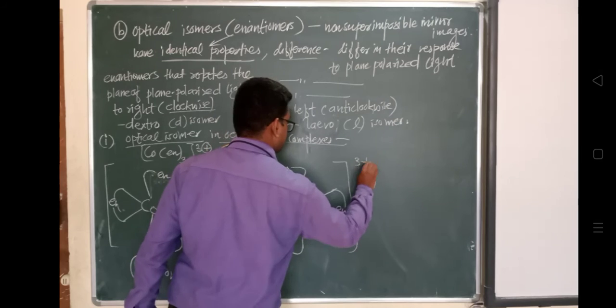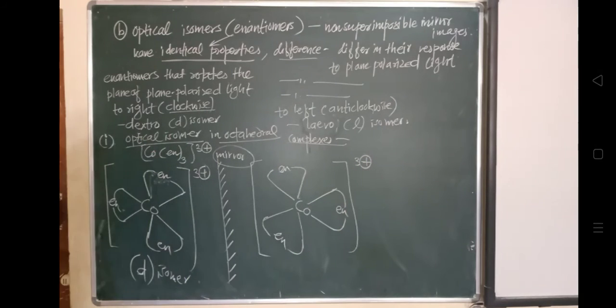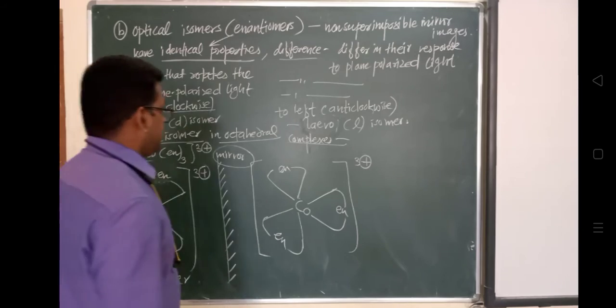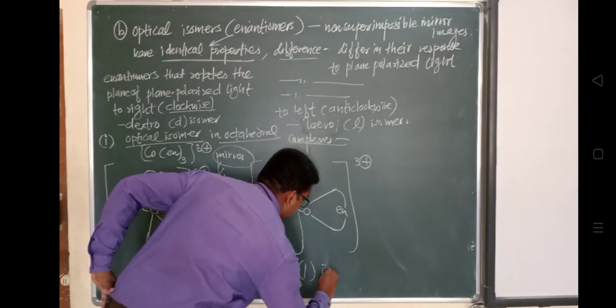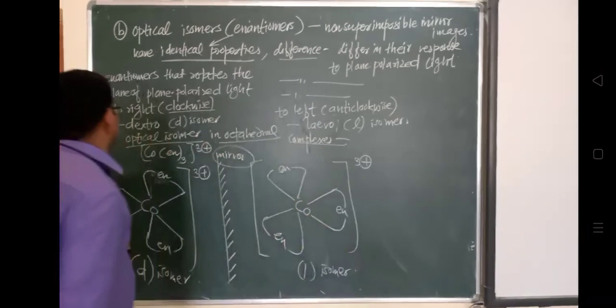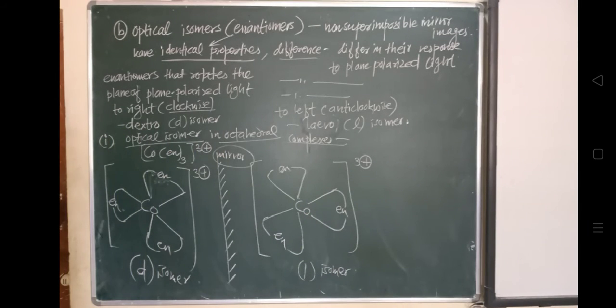So this D isomer, if it is a dextro isomer, then its mirror image will be the L isomer, the laevo isomer. This is in the case of the octahedral complex, because en is bidentate.